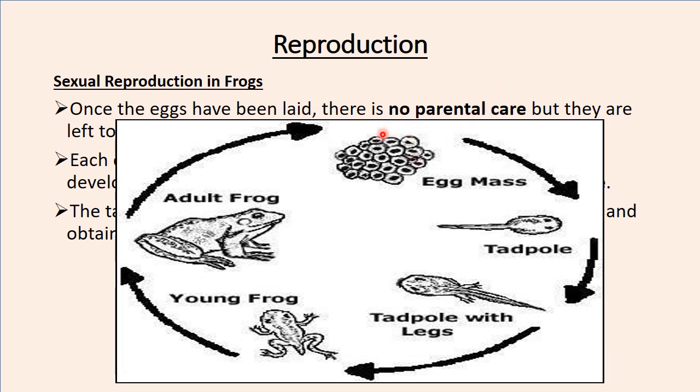So this is a simple life cycle of a frog. First, adult frogs can mate. When they mate, they are going to have lots of eggs in water. These eggs are going to hatch, and tadpoles are going to come out. Then the tadpole is going to develop legs, and later develop to become a young frog. Then the young frog is going to grow to become an adult frog.